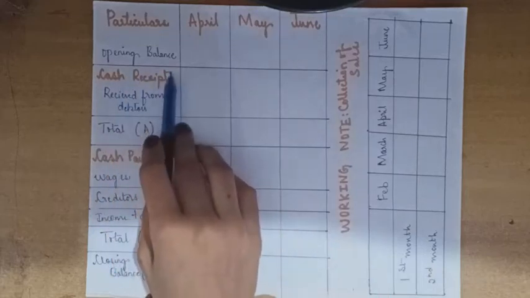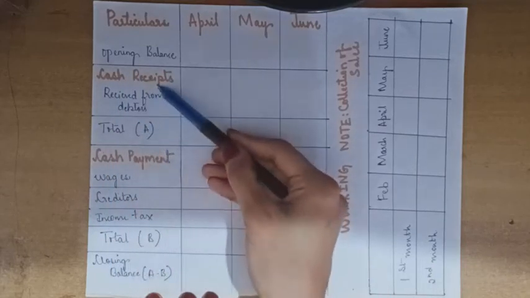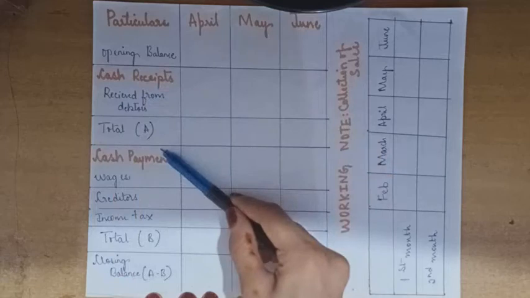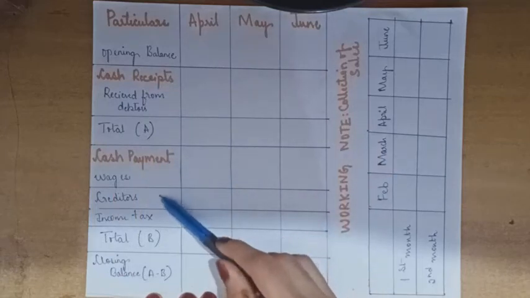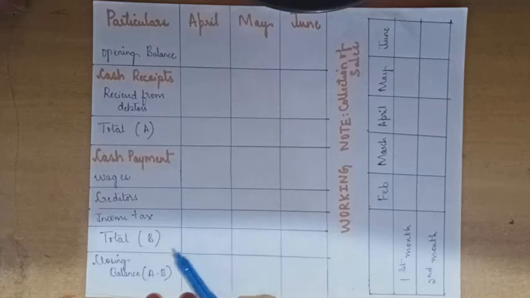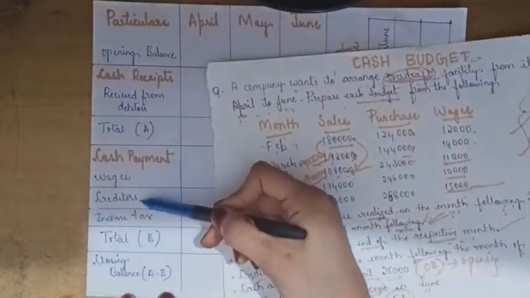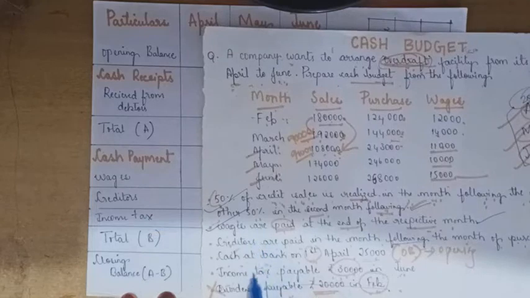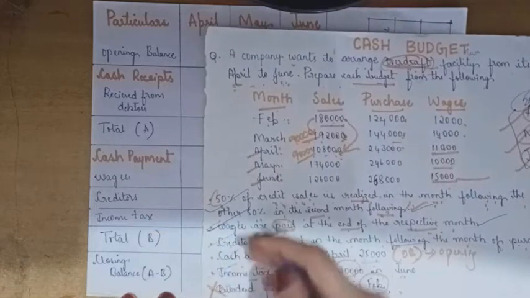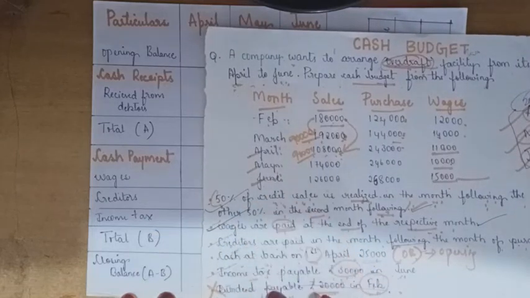First is opening balance, next cash receipts, then total, then cash payments. In cash payments we write wages, creditors, income tax, then total, then closing balance. The information will be written as same as given in the adjustments.